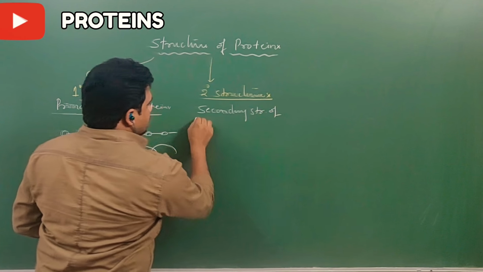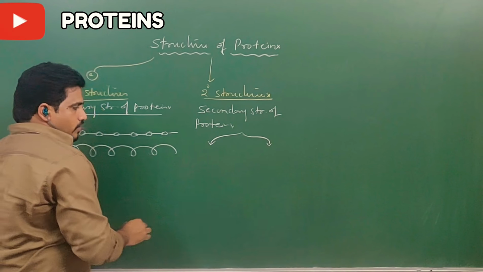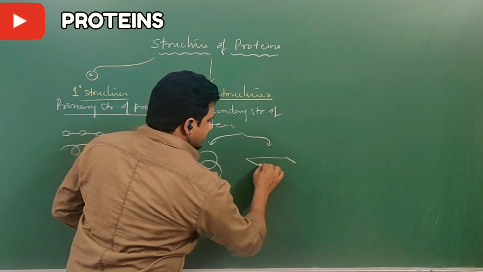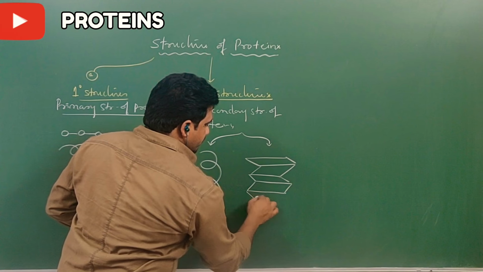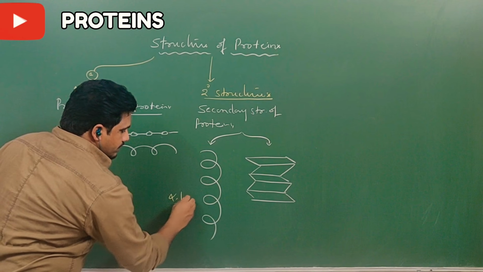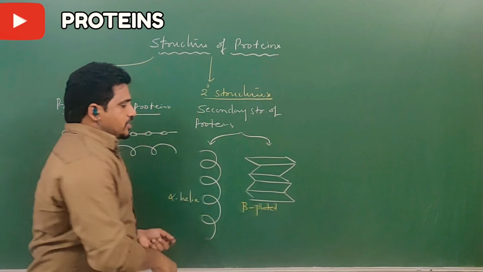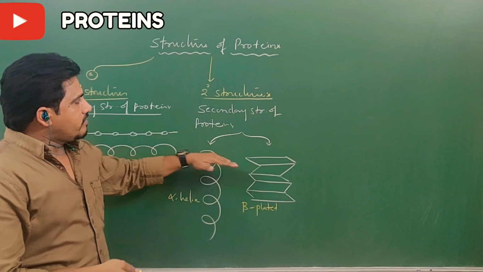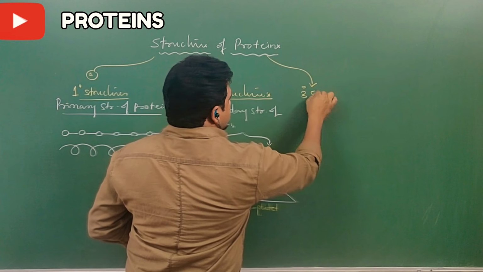Secondary structures of proteins have 2 different types of shapes. One is alpha helix, another one is beta plated or beta sheeted. All of this will be discussed deeply, don't worry. So this is alpha helix and this is beta plated or sheeted. These are 2 different versions, and the examples also will be different. They are involved in secondary structures. Now the third one is tertiary structures.